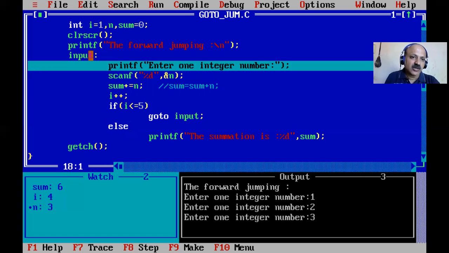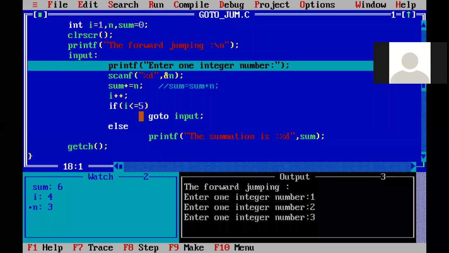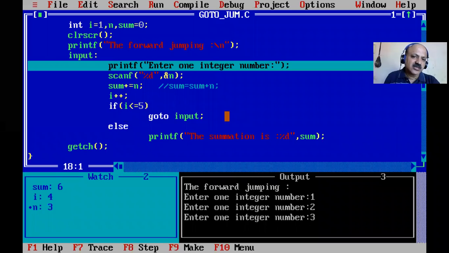The label has a colon sign, that is not a mistake, and goto is followed by the label name and a semicolon. The label is also known as an identifier, like our variable name. So that is an unconditional jump, sometimes it is checked with a condition, but it is also known as unconditional jumping.